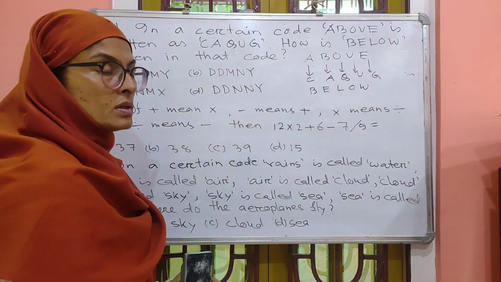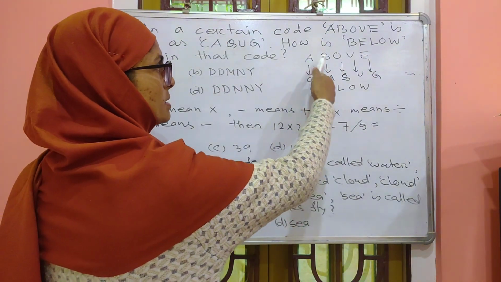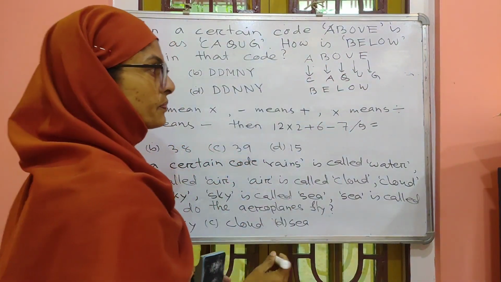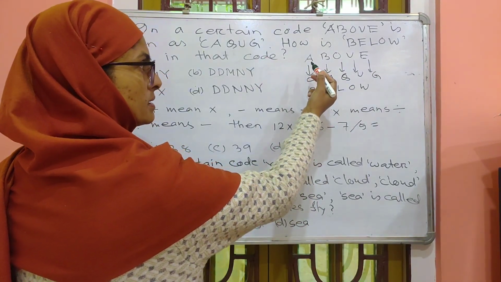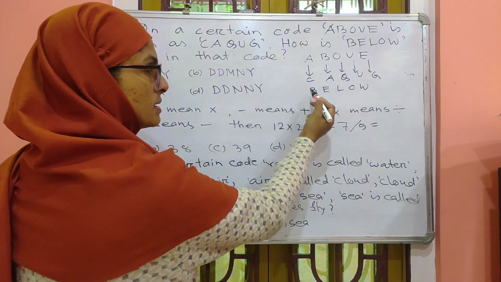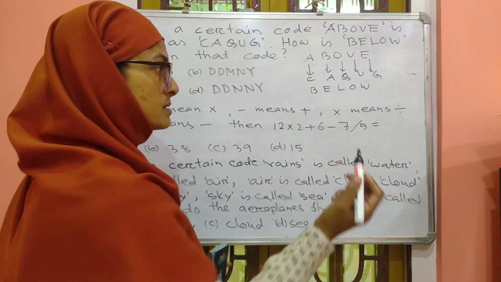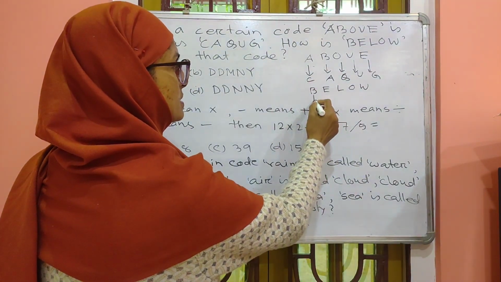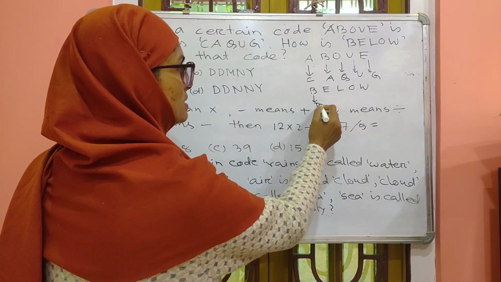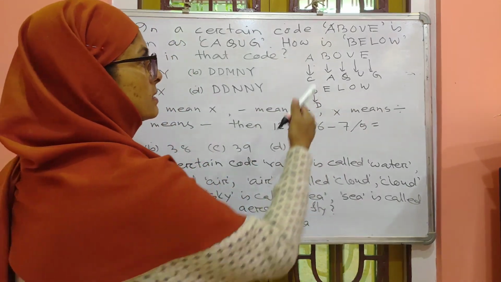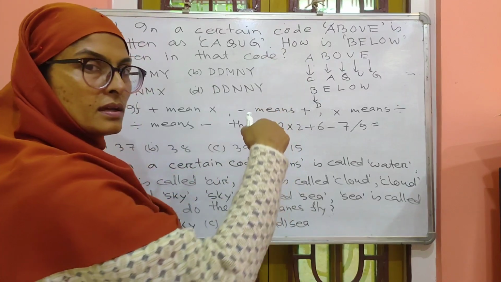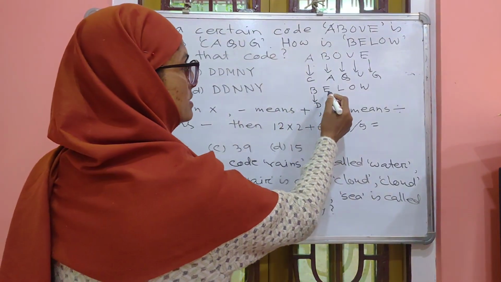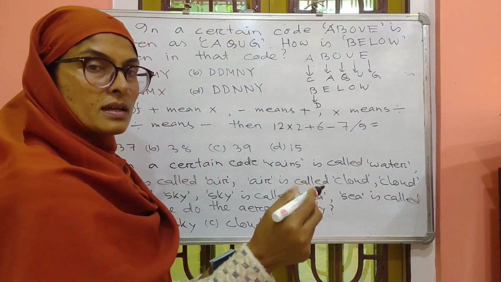BELOW, which is similar to ABOVE. A, B, next C. Here B, next C, next D. That means in place of B, you have to write D. Before B, A. Here E, that means before E, D.